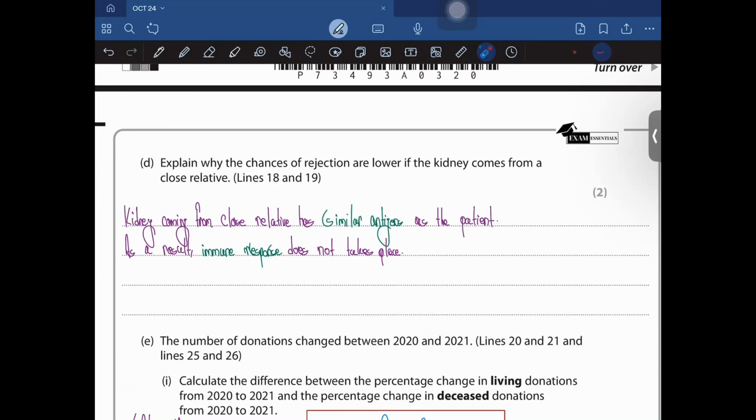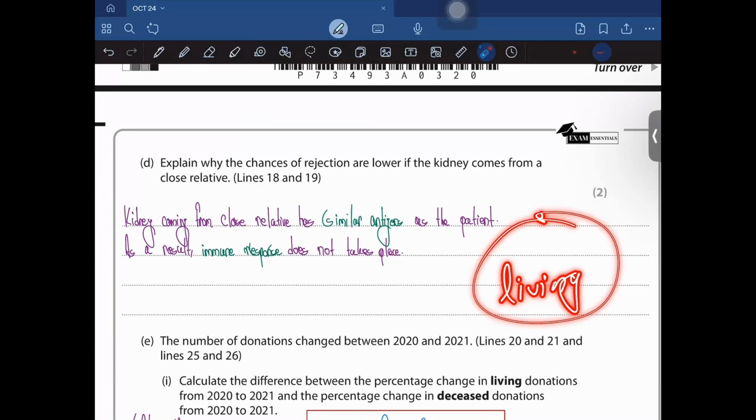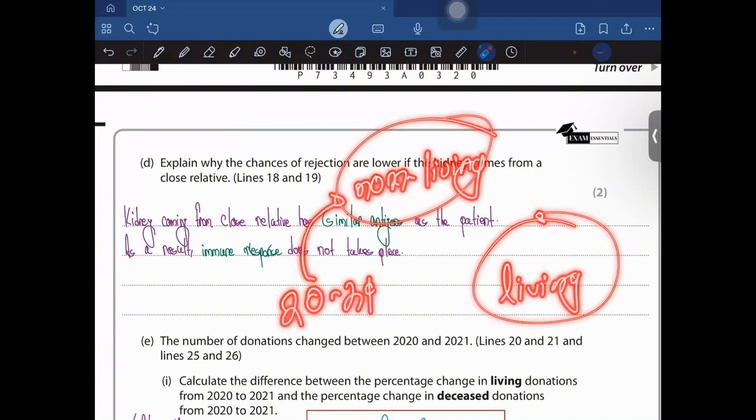Calculate the difference between the percentage change in living donations from 2020 to 2021 and the percentage change in deceased donation from 2020 to 2021, right? So what you have to do is find the percentage change between 2020 and 2021 for the living donations, and also find the percentage change for the deceased, non-living donations from 2020 to 2021. And once you have both, you're going to subtract these two and find your answer.